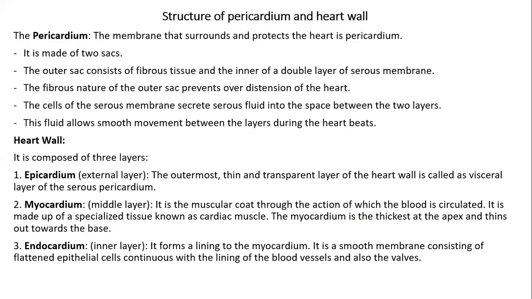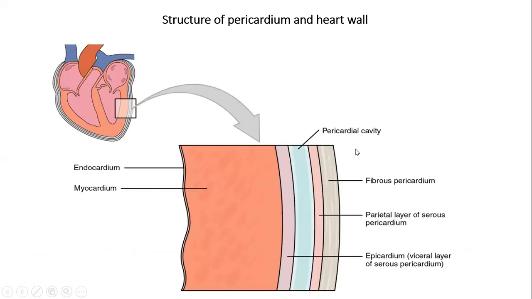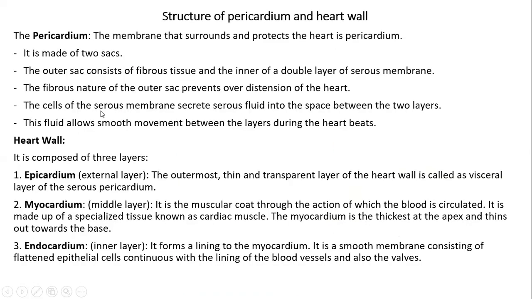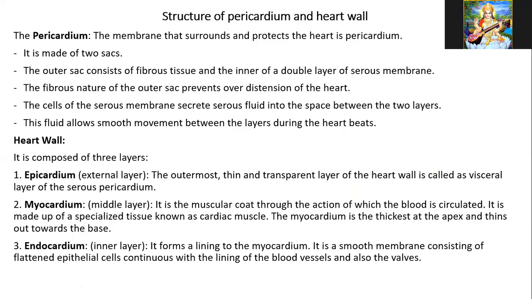It is made up of two sacs or two layers. The outermost sac consists of fibrous tissue, as I just showed you in the diagram, and the inner is a double layer of serous membrane. First the fibrous, second the serous. Are you getting it? The fibrous nature of the outer sac prevents the distension of the heart, that is the enlargement, the bulging of the heart.